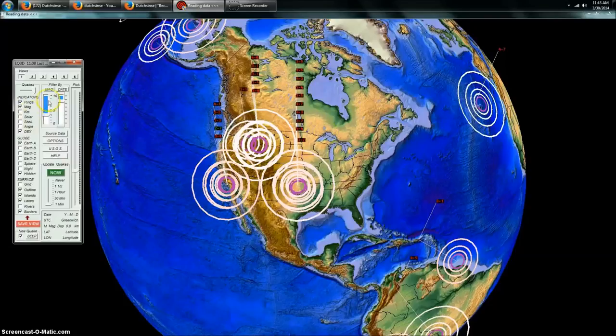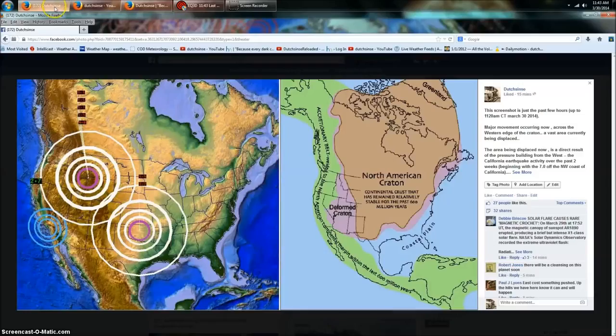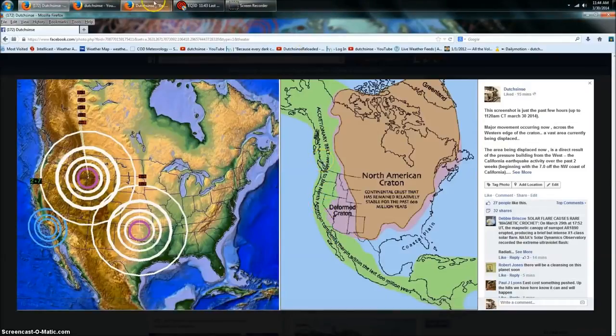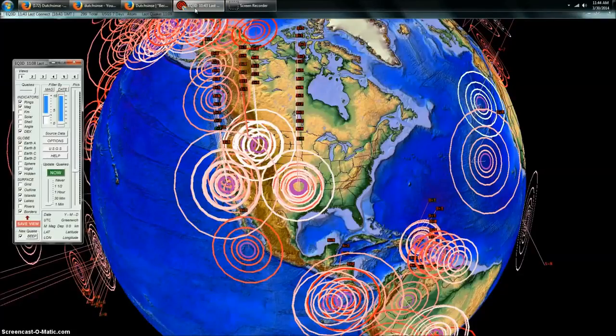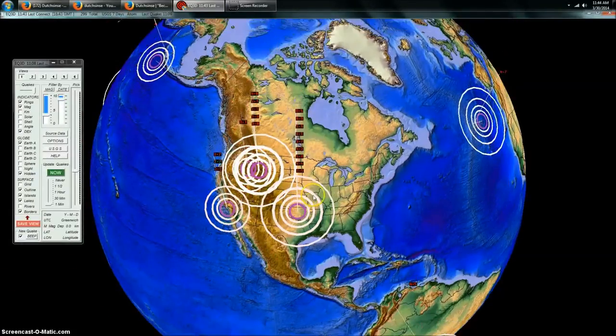And again, with all this activity that's happened over the last 7 days, you have to imagine that there's stress building also here to the northwest, at the northwest tip of the craton. So where this would come out up into Canada, we have to watch up here in this region here because of the other flurry of earthquakes happening all the way down the subduction zone. It's a large area to watch. It's a lot of movement to see in a short amount of time. So I wanted to make this update, let you guys know what's going on.